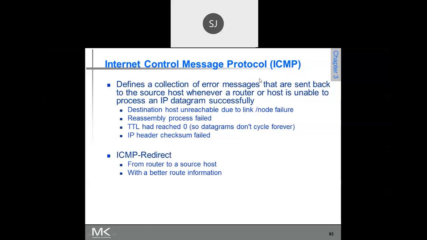Okay. So ICMP is a protocol mainly meant for checking connectivity. ICMP defines a collection of error messages that are sent back to the source host whenever a router or a host is unable to process an IP datagram successfully. If there are some networking issues, whether you are not receiving the packets or some network problems are there, then for such purposes you can use the ICMP protocol.